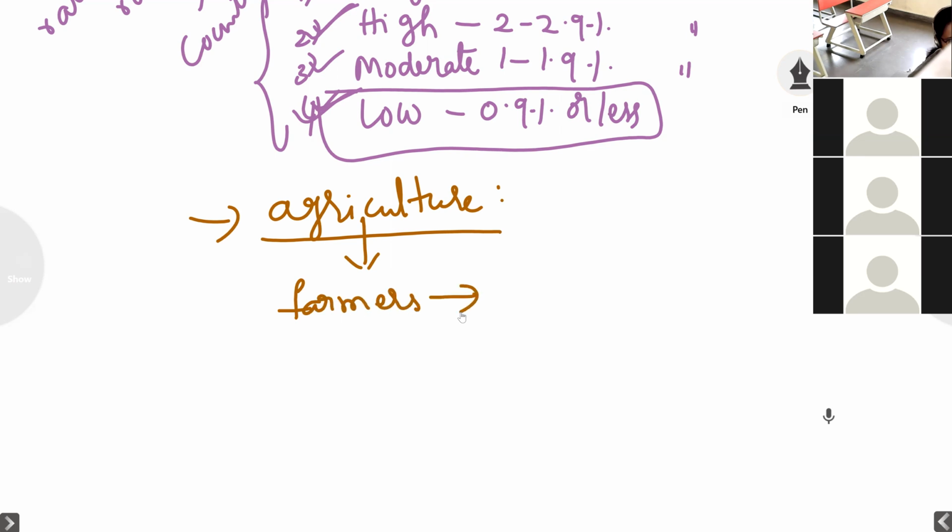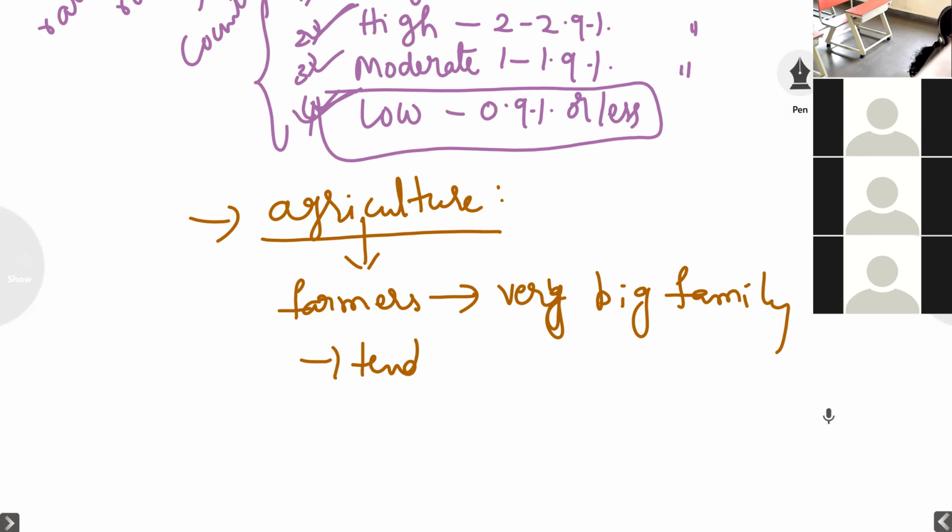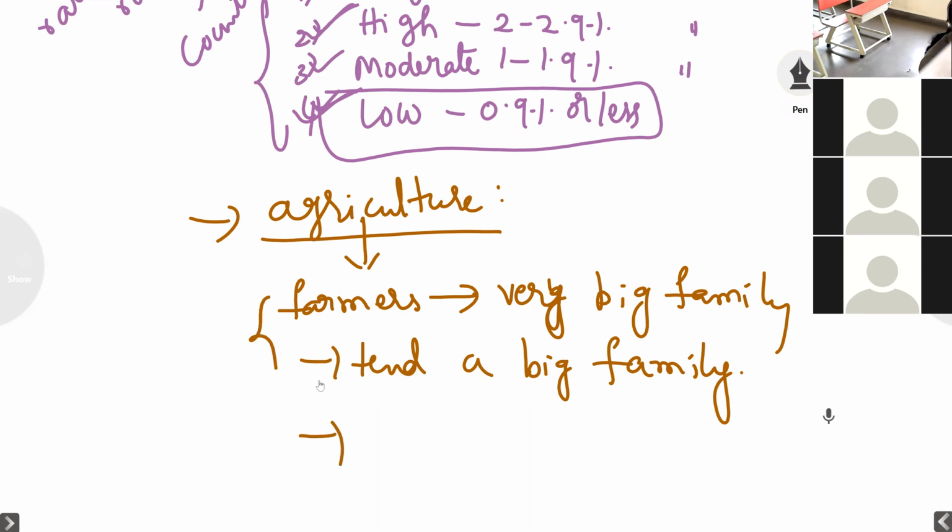Instead of hiring people from outside, if they have a very big family, then they can save the money, isn't it? So that's why they tend to have a big family, and the children will be more in that family. Likewise, the rural population automatically increases. The farmers tend to have more children in the villages. So that's why the rural population will be more.